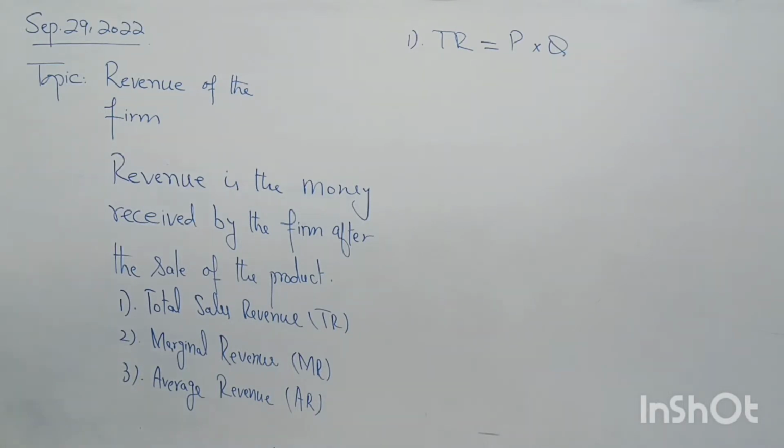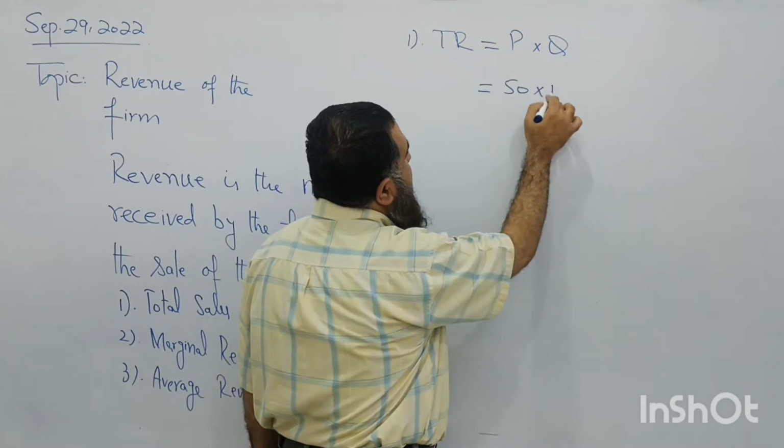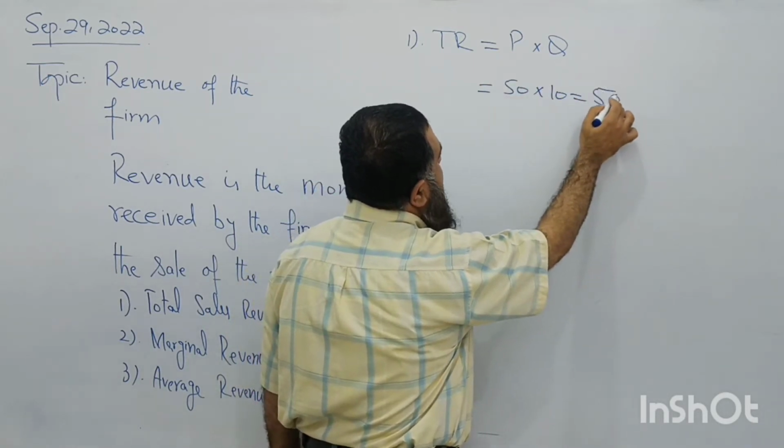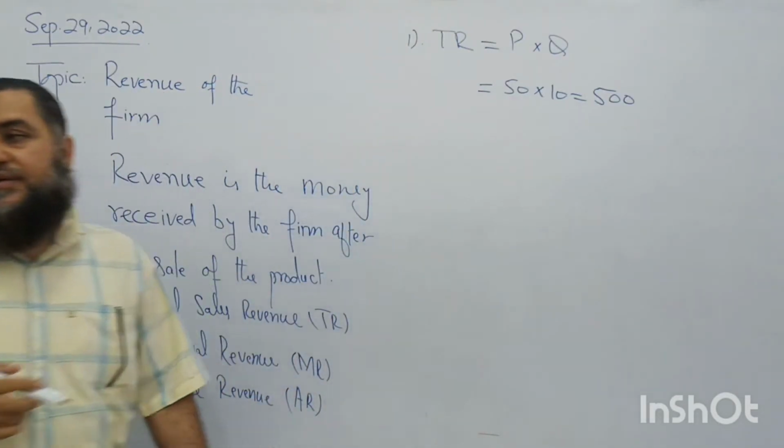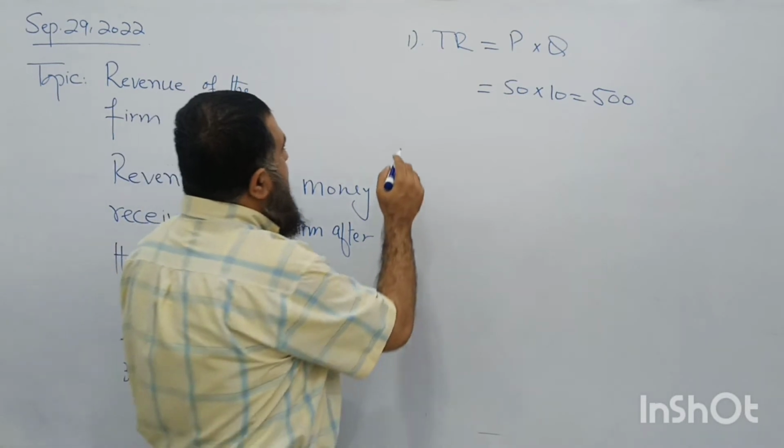Clear or not? For example, if the price is 50 and 10 units are sold, how much is the total revenue of the firm? 500. Clear? Now this total revenue can change by a change in price only, or by a change in quantity sold, or by both of them. So total revenue is the total money received after the sale of the product. Now, what is the marginal revenue?